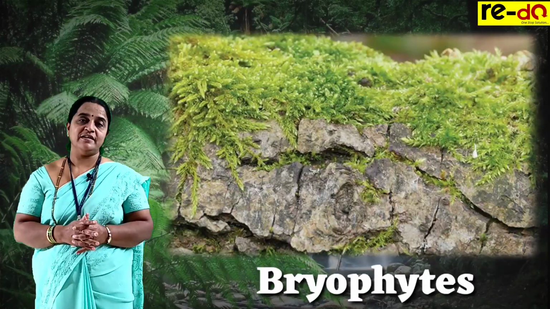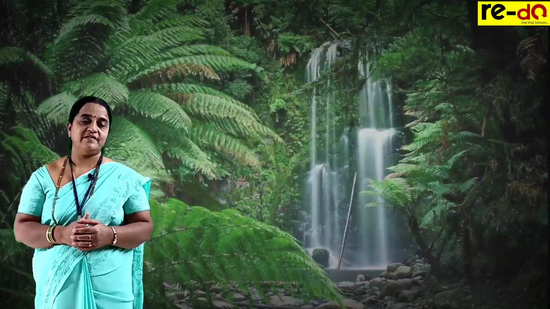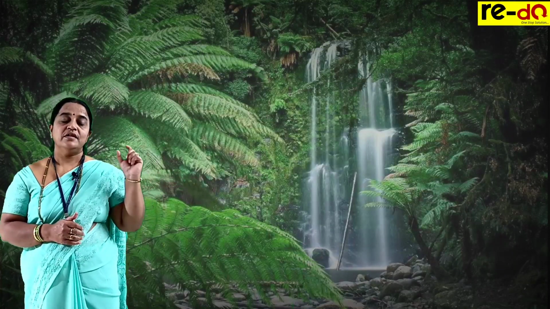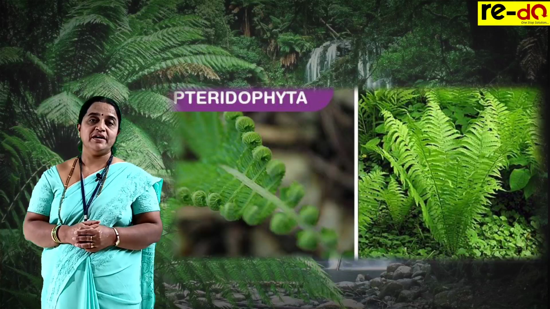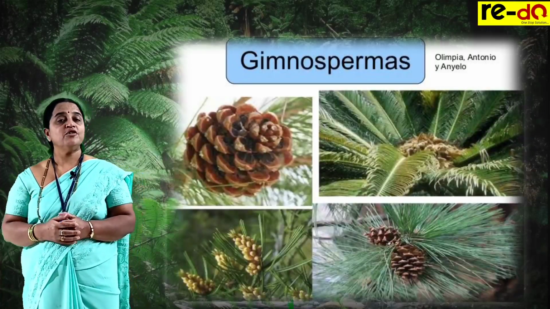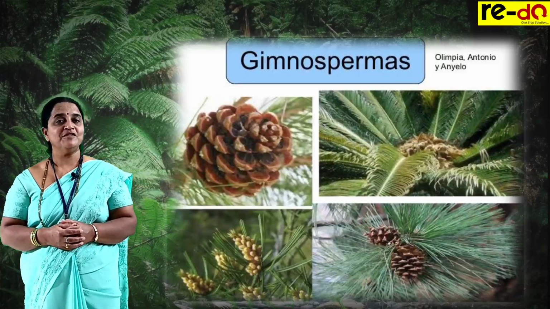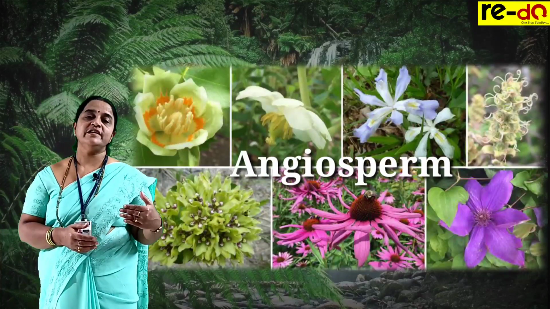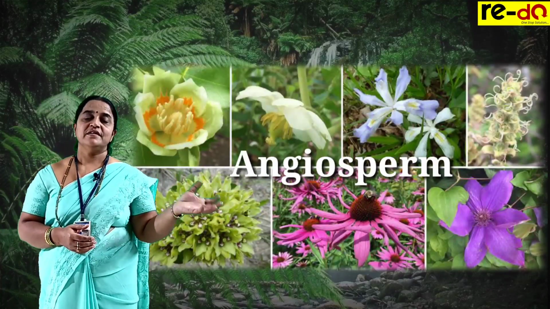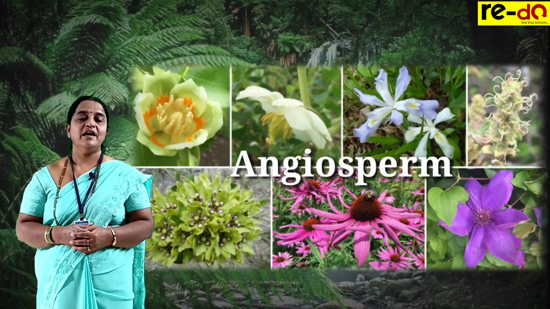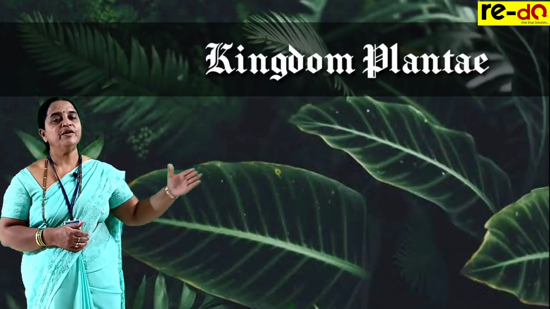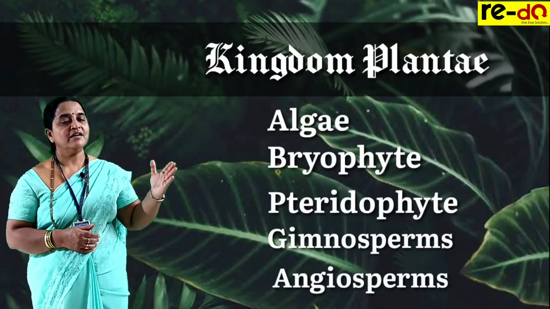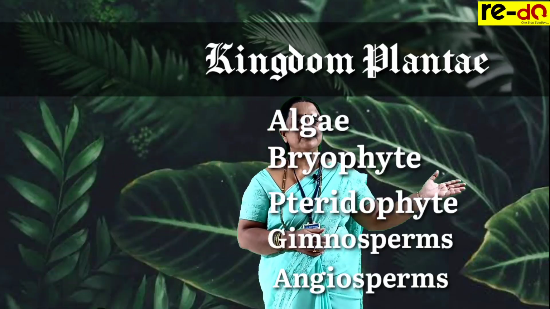The thalloid plant, which is parallel to the soil surface or growing on moist surfaces, having a short life cycle, we call bryophytes. Next, the actual spore producing perennial plants are pteridophytes. Naked seeded non-flowering plants belong to gymnospermae, and enclosed seeded flowering plants that produce fruits are in angiospermae. So 5 divisions: algae, bryophyta, pteridophyta, gymnospermae and angiospermae.